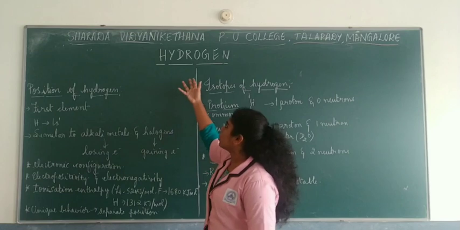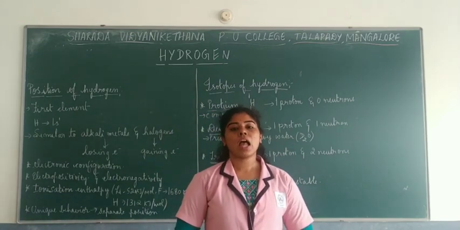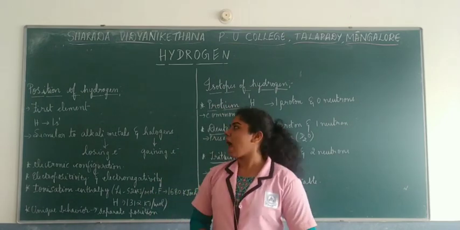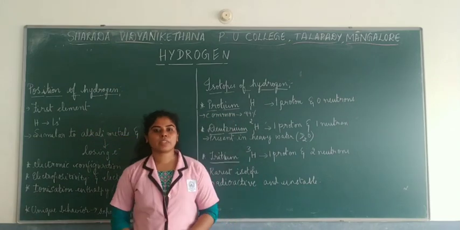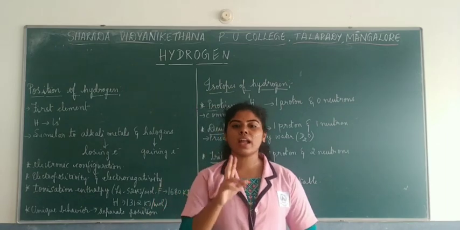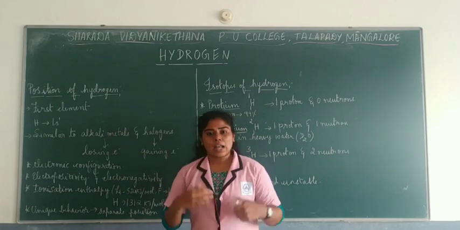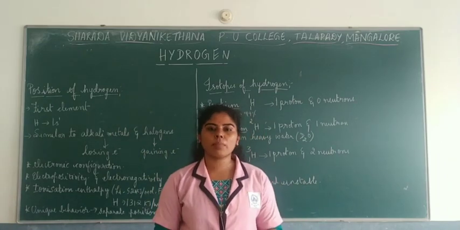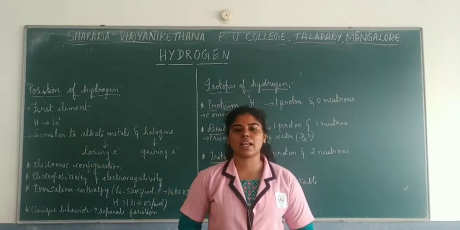Okay, so this is the brief introduction about hydrogen, wherein the atomic number of hydrogen is 1, right? And you write the electronic configuration as 1s1, and the atom of hydrogen consists of 1 electron and 1 proton. Now, in nature, or in the elemental form, hydrogen exists as a diatomic molecule, which is H2 gas, hydrogen gas.